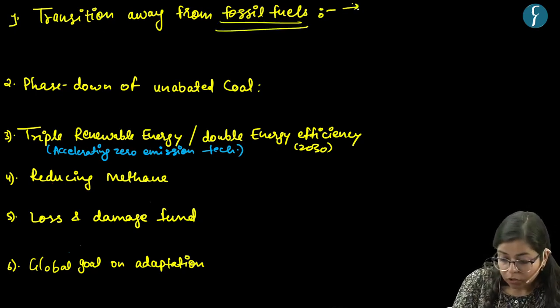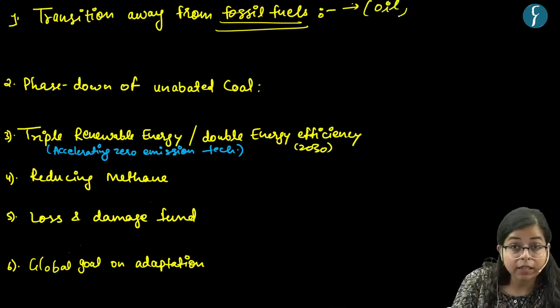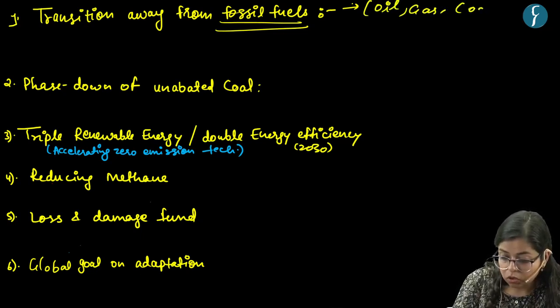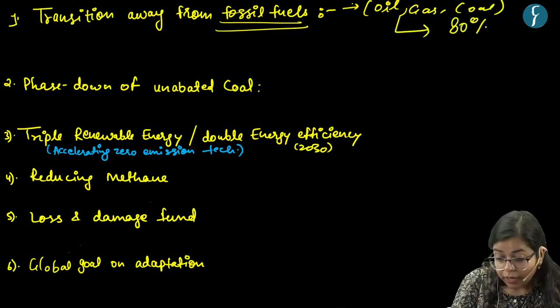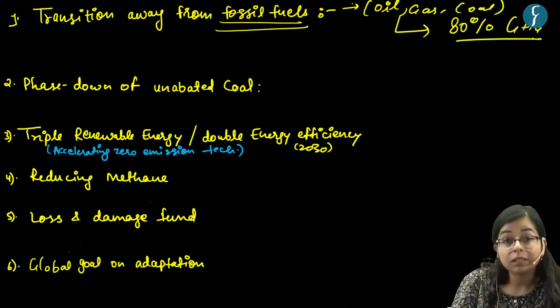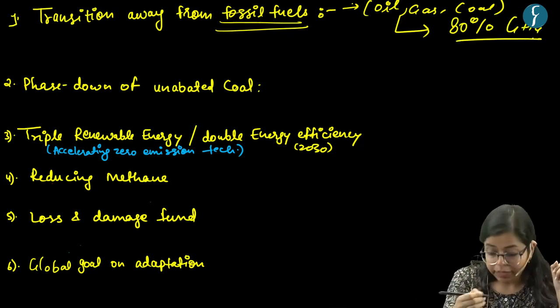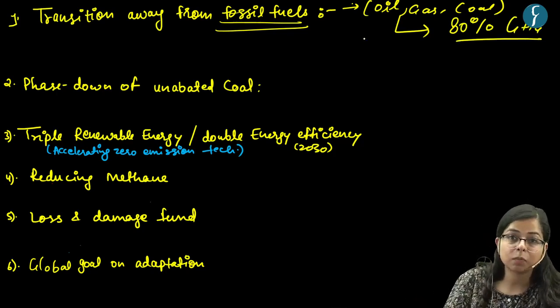Now, fossil fuels comprise oil, natural gas, and coal. So these are fossil fuels. And as per an estimate, around 80% of global greenhouse emissions are emitted because of the consumption of these fossil fuels.